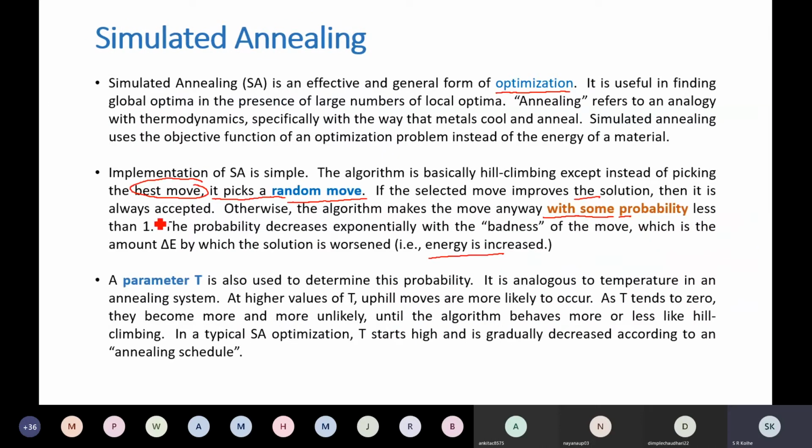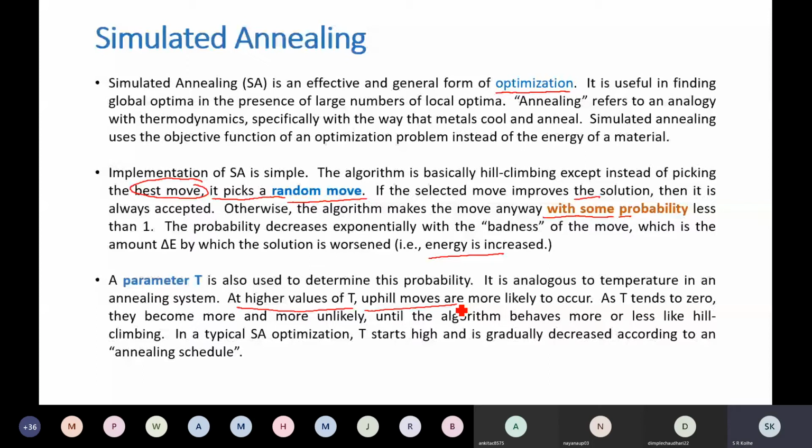Parameter T is temperature. This temperature in physical systems we know: we heat the metal, we increase the temperature, then energy increases and it melts. At higher values of T, that means uphill moves are more likely to occur. Actually, it's a minimization problem. Always remember, simulated annealing is a minimization problem, but this is important. Remember this: at higher values of T, if temperature is high, uphill moves are permitted.